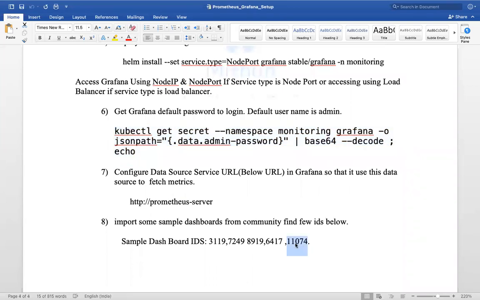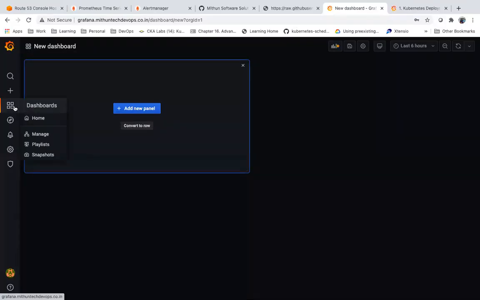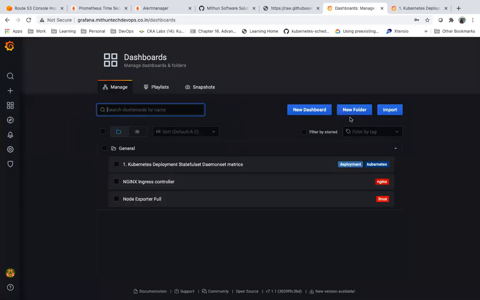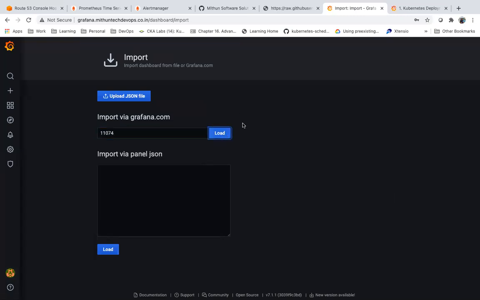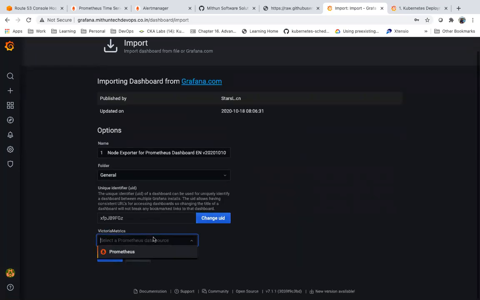Let me import these dashboards. But again, do we need to write all these dashboards on our own? Or are you going to completely work on the monitoring software? That depends, guys. In each and every organization, sometimes there will be a dedicated team with expertise in setting up the monitoring software. But in a small organization, small MNCs, we may need to take care of it.